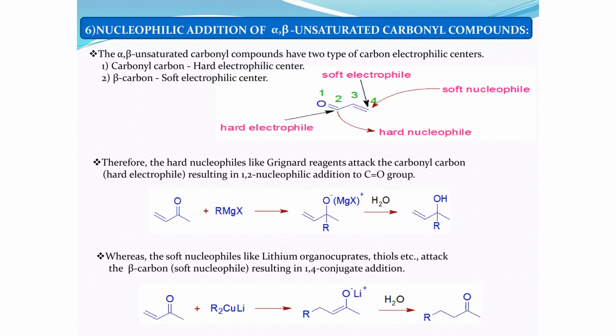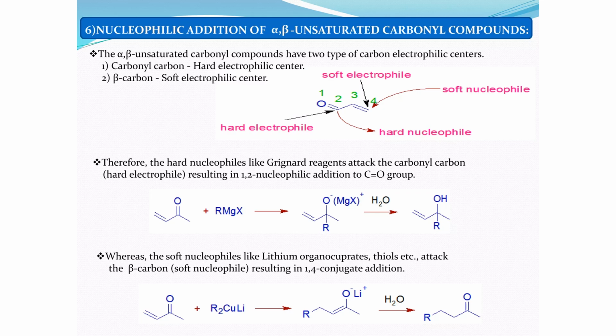The result is the formation of this 1,2 addition. Why are we saying 1,2 addition? Because in an alpha beta unsaturated system, we assign number one to oxygen, number two to the carbonyl carbon, then three to the double bond carbon, and four to the terminal carbon. So this is 1, 2, 3, 4 numbering. Since the addition is occurring on oxygen, which is number 1, and R on carbon number 2, that's why this addition is known as 1,2 addition or the direct addition. So hard nucleophiles will always result in 1,2 addition, right?